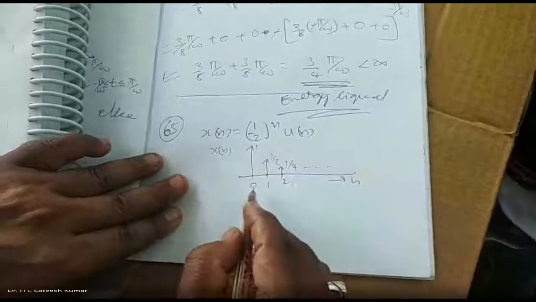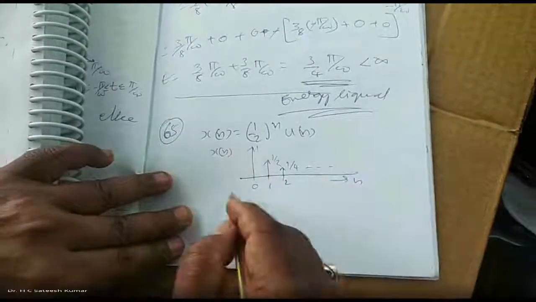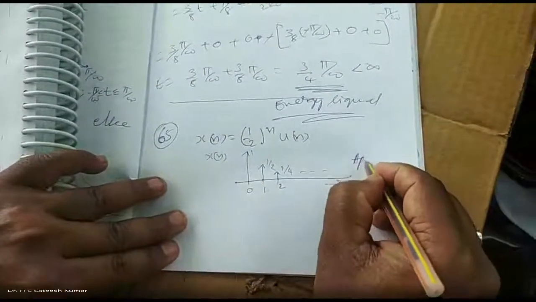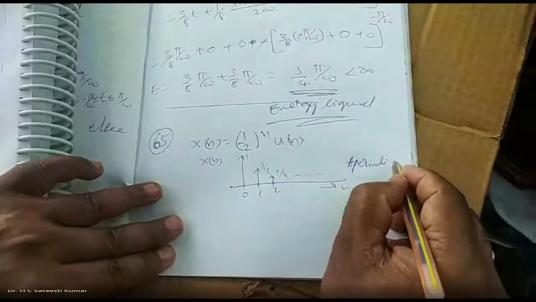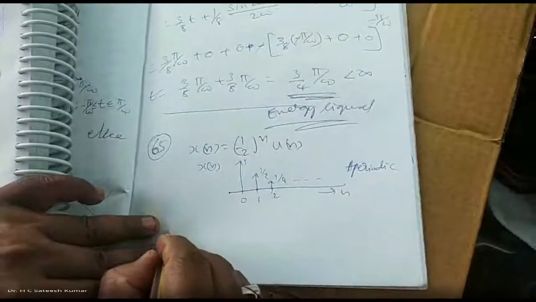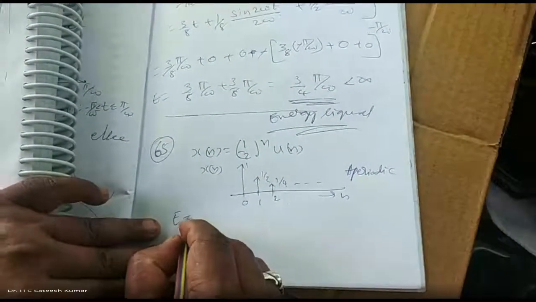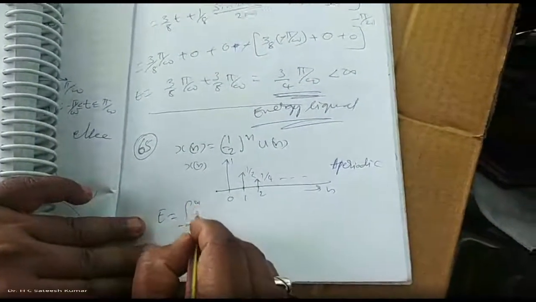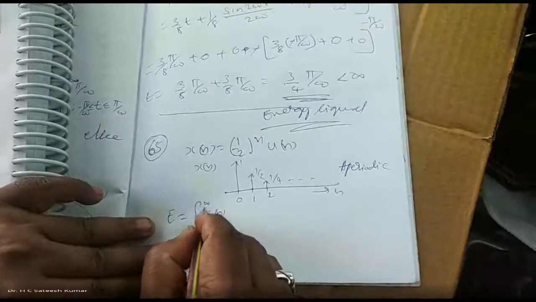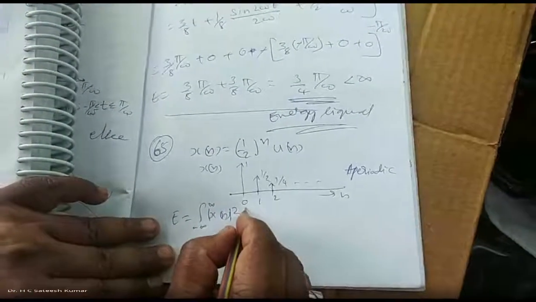By observation, we can see that it's not repeating, therefore this is called aperiodic. Since it is aperiodic, we have to check for the energy. Energy is equal to integration from minus infinity to plus infinity of x of n whole square.